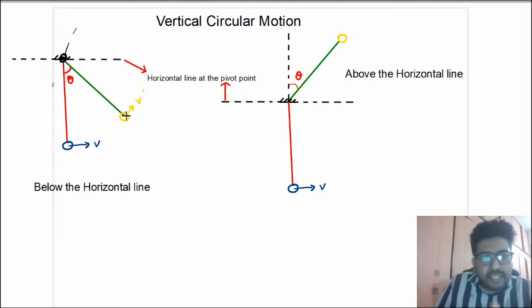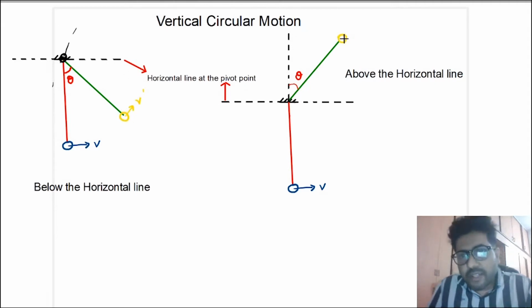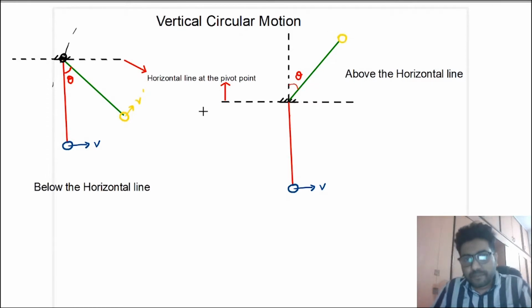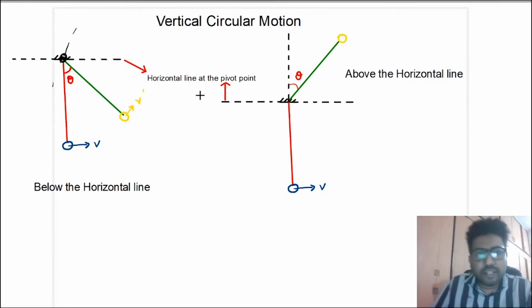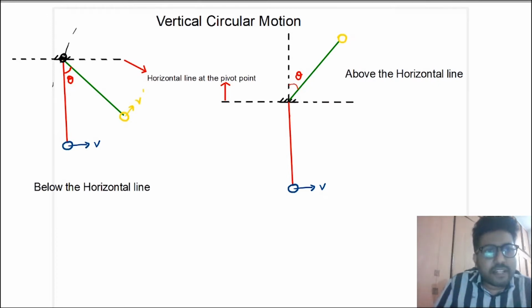And in this situation, the ball is below the horizontal line. And in this situation, the ball is above the horizontal line. Okay. Now let us see what will happen in this situation. Suppose the speed is v dash. Here the speed is v. Now in the vertical circle, the speed will change because of gravity. Because of gravity, I'll tell you, what is happening?